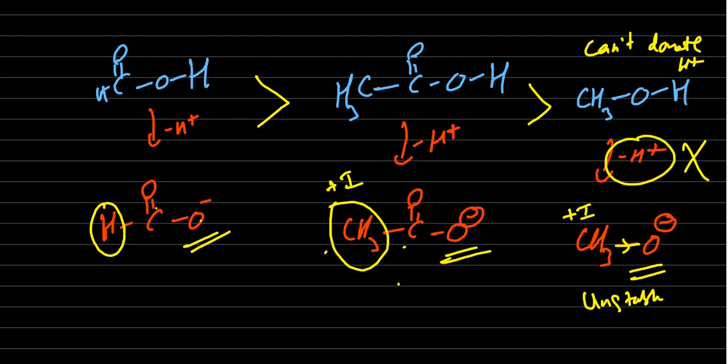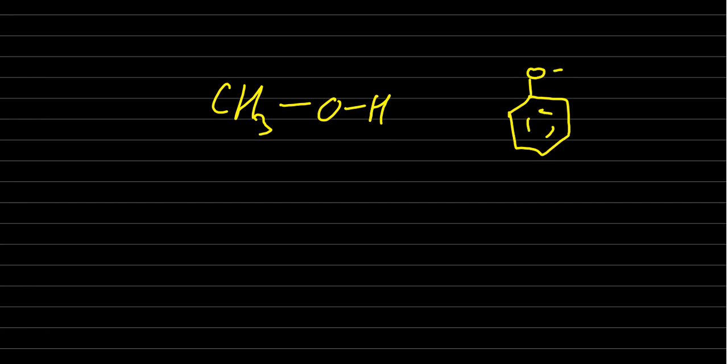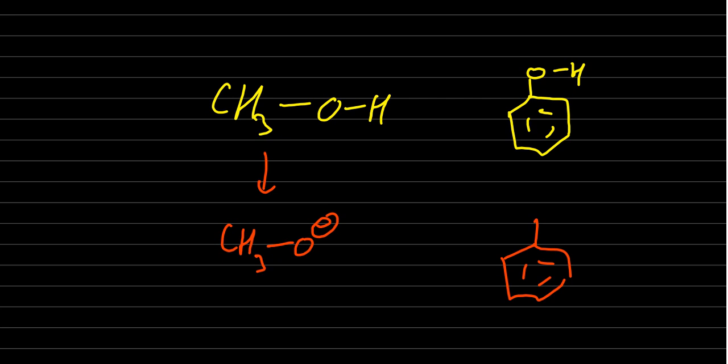Okay, if you want to see alcohols and phenols, CH3OH and phenol OH is there. Which is more acidic? Already you know that phenols are more acidic, but why? You can see here CH3O minus, and here the benzene ring is there, O minus. See, O minus is directly attached to the CH3 group.